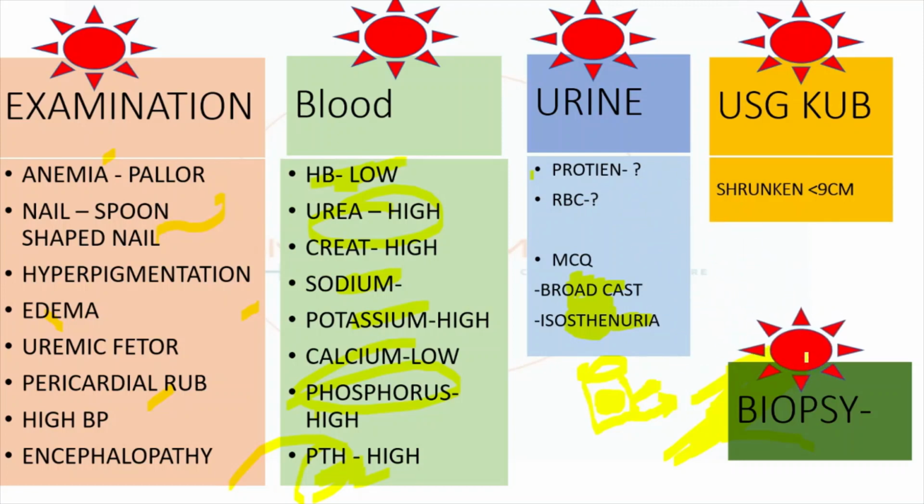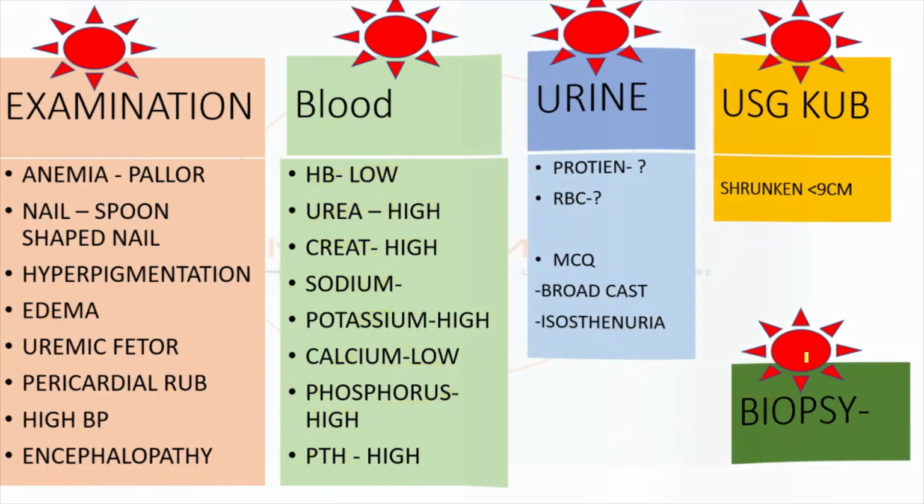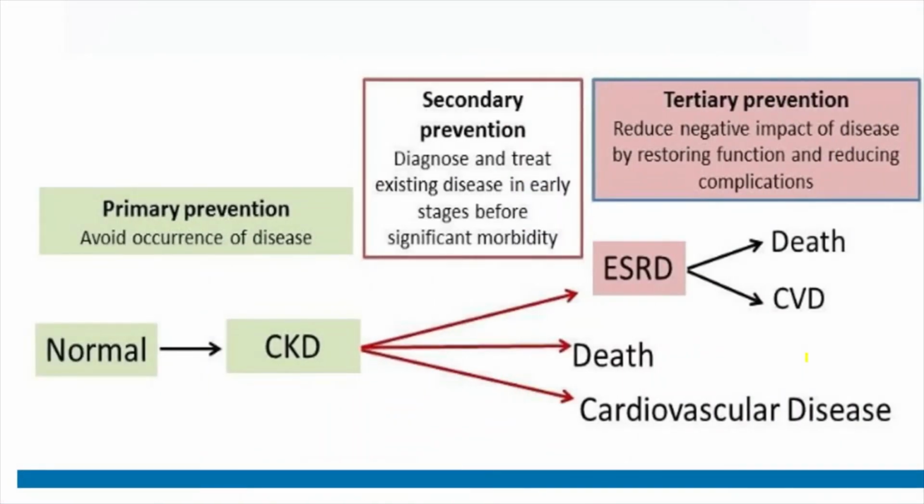If kidney size is normal, there might be some clue regarding the primary disease. Why do we have to diagnose the primary disease? Is the kidney going to recover? In end-stage kidney disease, very difficult to recover. It won't usually. Then why biopsy? We have to find out the primary disease so that we will know the recurrence if the patient is being planned for transplant. So this is all about CKD.